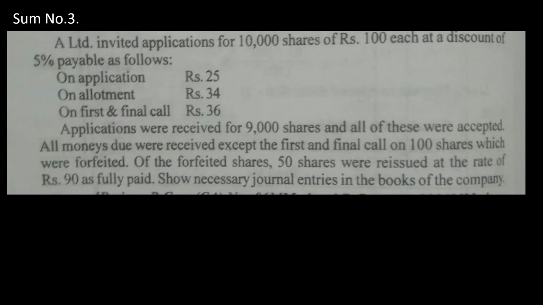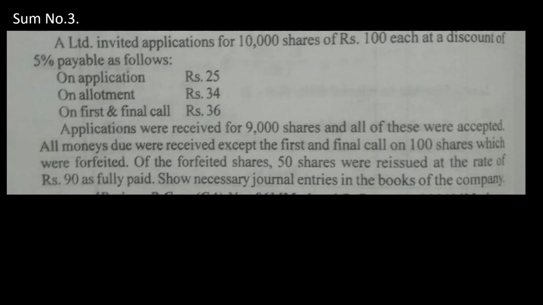A limited invited applications for 10,000 shares of rupees 100 each, at a discount of 5, payable as follows: application 25, allotment 34, then first and final call 36. So there are 3 installments, and in total we have 6 entries.